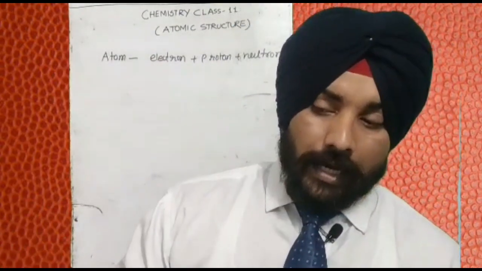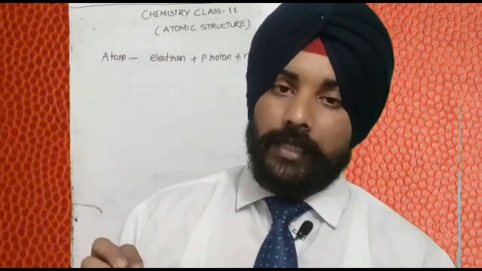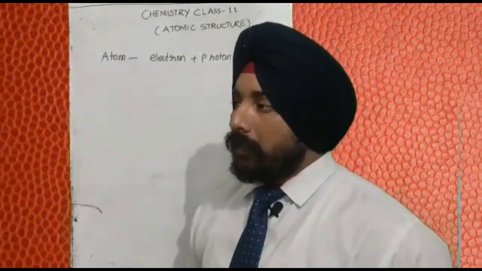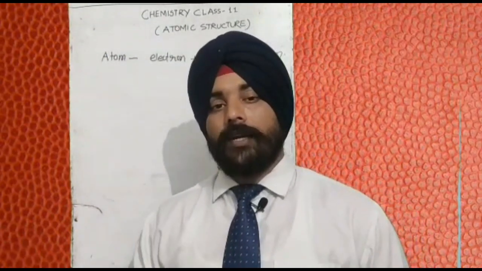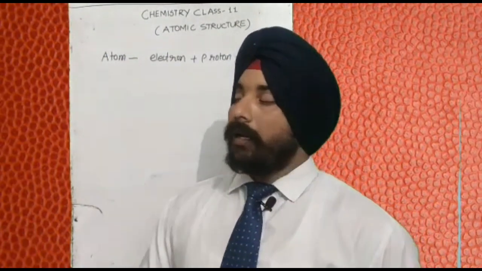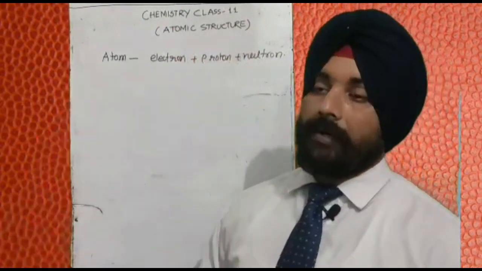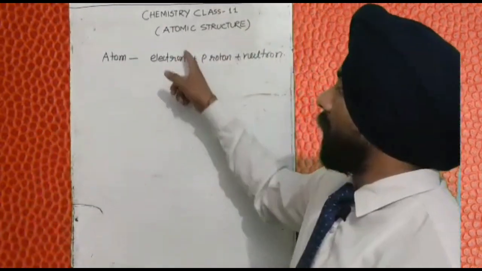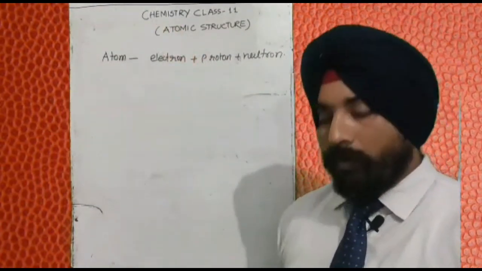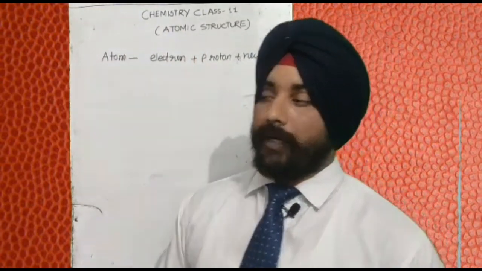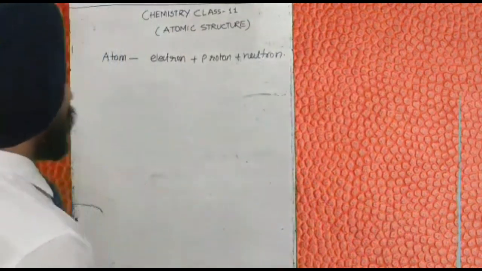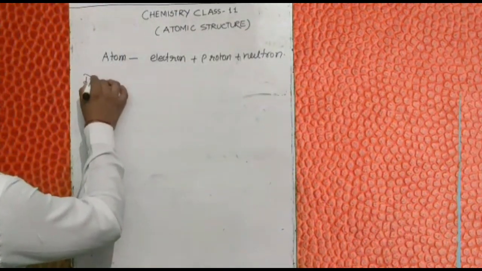So how could they know that the atom consists of these three fundamental particles? In today's topic we will discuss the discovery of one of these three fundamental particles, and that particle is the electron. So we are going to discuss the discovery of the electron in this topic.